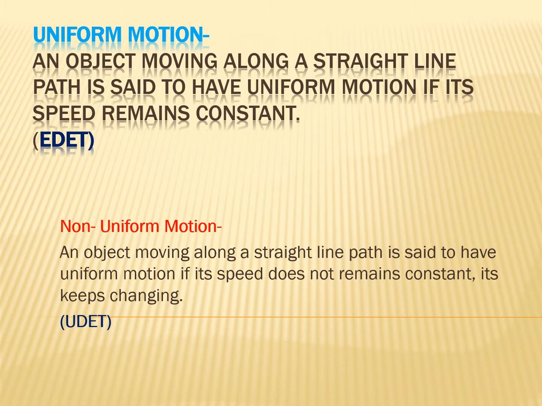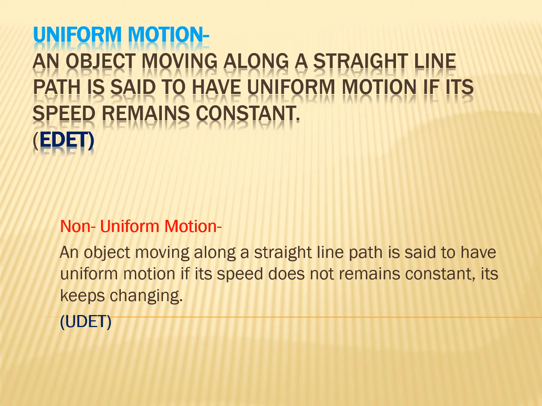In the previous classes, you must have studied the various types of motions like rectilinear motion, circular motion, periodic motion. Here, the two forms of motion which we have to study are uniform motion and non-uniform motion. So first of all, what is uniform motion?